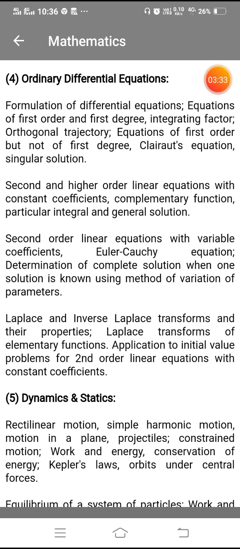And another topic is second and higher order linear equations with constant coefficients, complementary functions, particular integral and general solution. All of these are contained in ordinary differential equations, and second order linear equations with variable coefficients, Euler-Cauchy equation, determination of complete solution when one solution is known using method of variation of parameters, Laplace and inverse Laplace transforms and their properties, Laplace transforms of elementary functions, application to initial value problems for second order linear equations with constant coefficients. So the ordinary differential equation topic contains a very large syllabus.